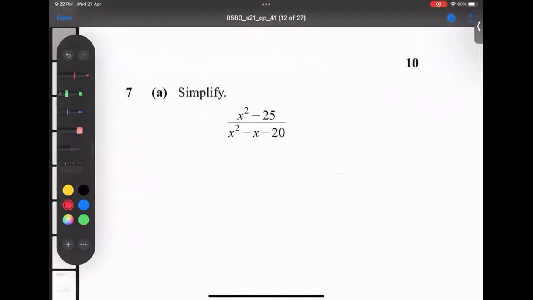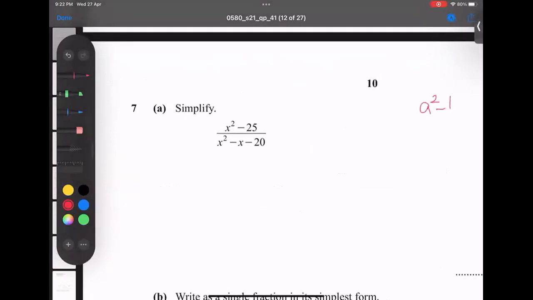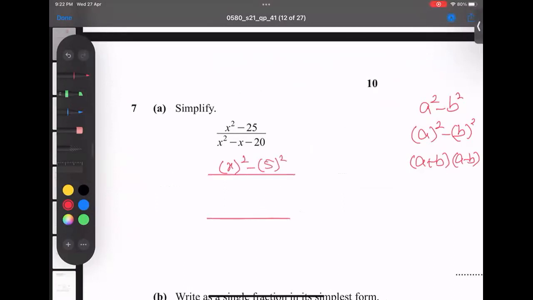First of all, when a square minus b square comes, square of a and square of b, one time a plus b is added and one time a minus b is subtracted. Same story here. I can write it here: x square and 25 square means 5 square. When I expand it, one time x plus 5 and one time x minus 5. Alhamdulillah, the point is very clear.